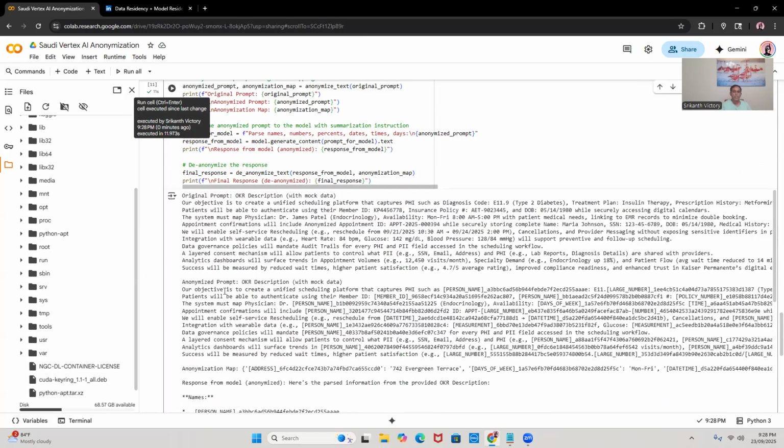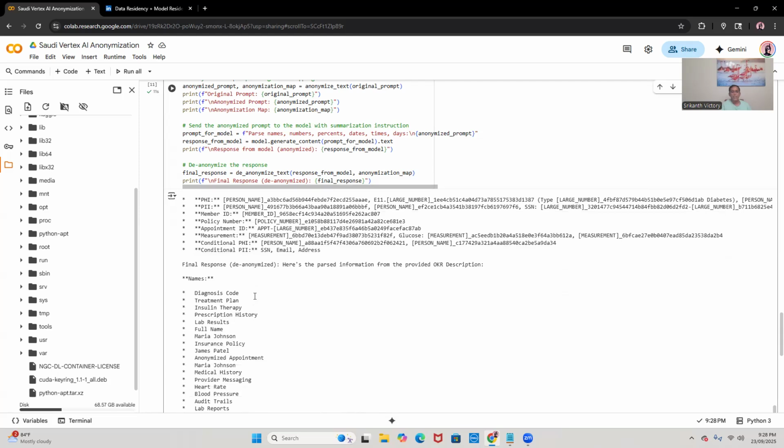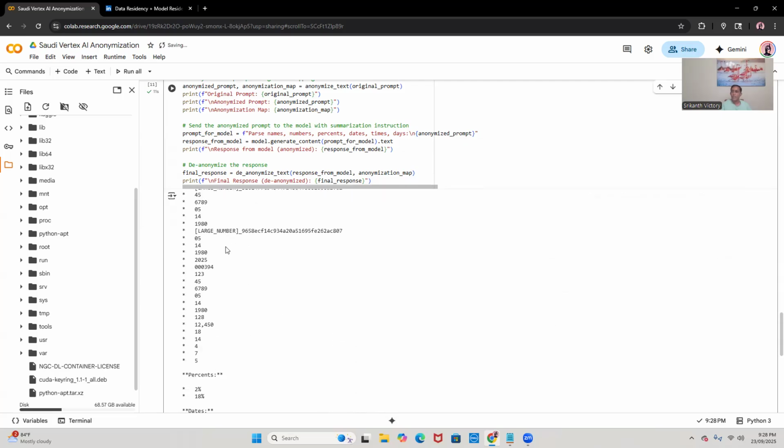When we pseudonymize the data, you can see that everything is filled with a different name and different numbers. It's kind of encrypted. People cannot understand it and cannot de-pseudonymize the data. Then I run the inference and everything is done. And finally, the response from the model. We get all the data here. The final response is de-anonymized, in other words de-pseudonymized. I get all the real data back. After the inference, I de-pseudonymize and get the data with the real name. I showcase all the numbers and re-identify the data. So that's the demo. I hope it helps.